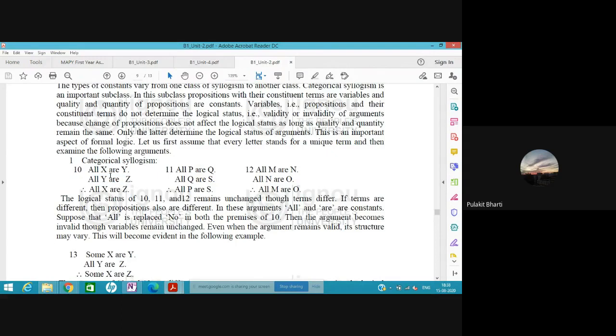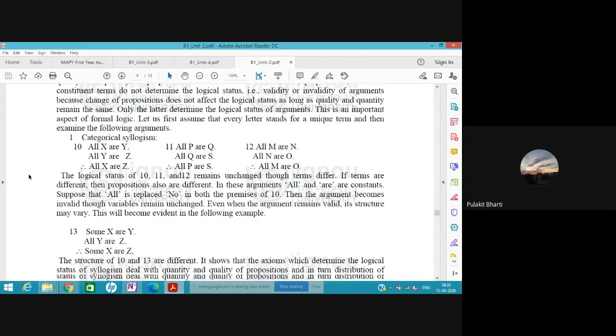In hypothetical syllogism, if this is correct then only this is correct. In those types of syllogism there is a possibility of one being false. In categorical syllogism none of them is false. So the difference between categorical and hypothetical is that in categorical both statements are true. All x are y and all y are z, therefore all x are z. This is an A and A type of mode.